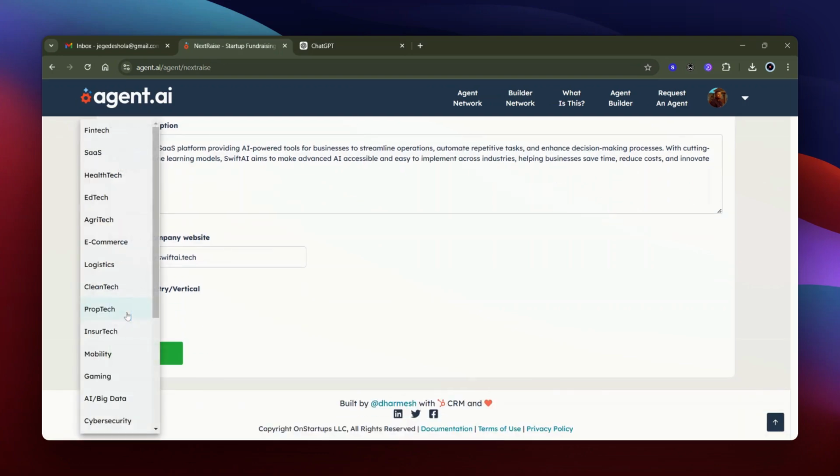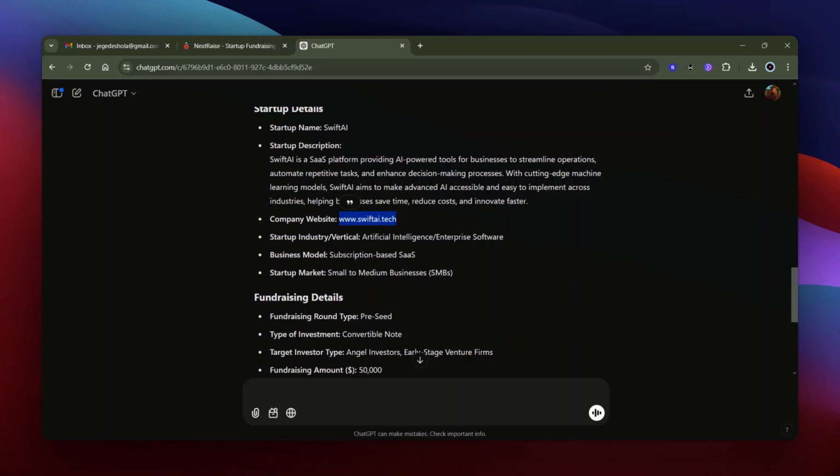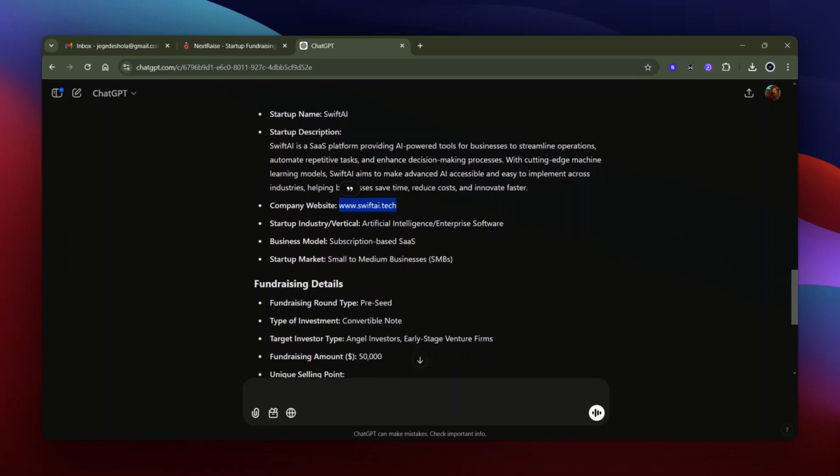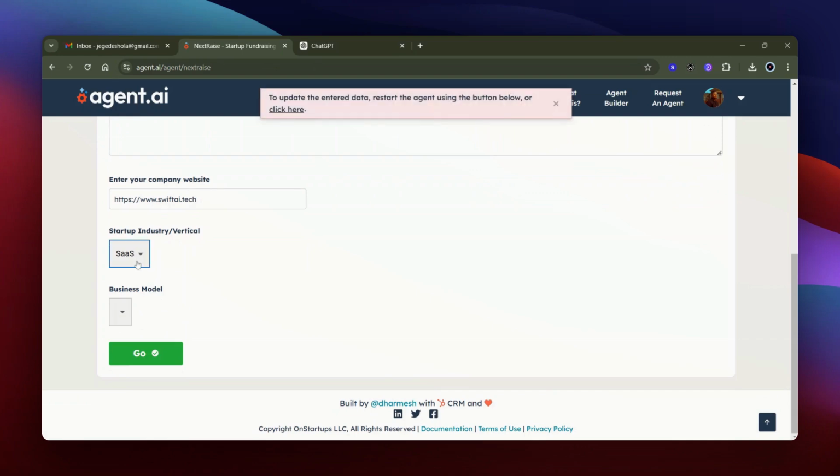Next, you choose your industry. This industry is currently a SaaS industry. Oh, enterprise software, artificial. Okay, let's just use SaaS for now.